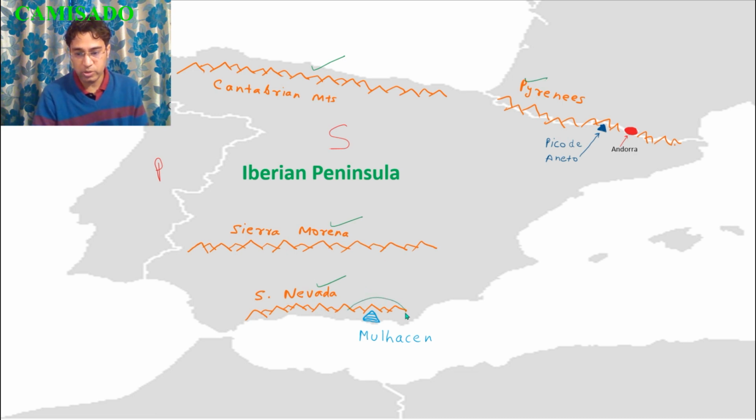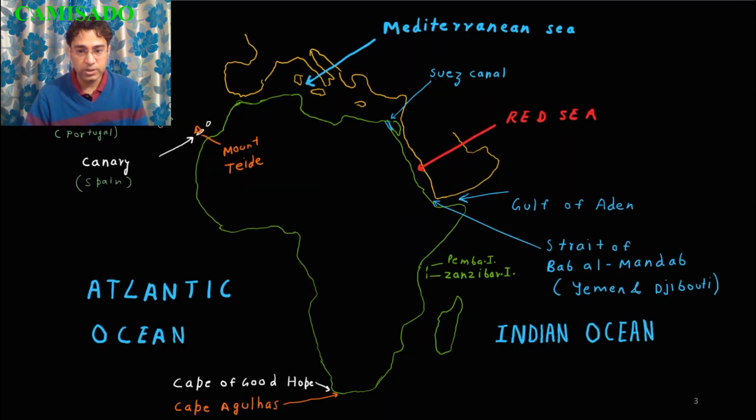Now the peak that you see here, Mulhacen, is the highest peak of the Iberian Peninsula, but it is not the highest peak of Spain. The highest peak of Spain is Mount Teide, and it is located in the Canary Islands.